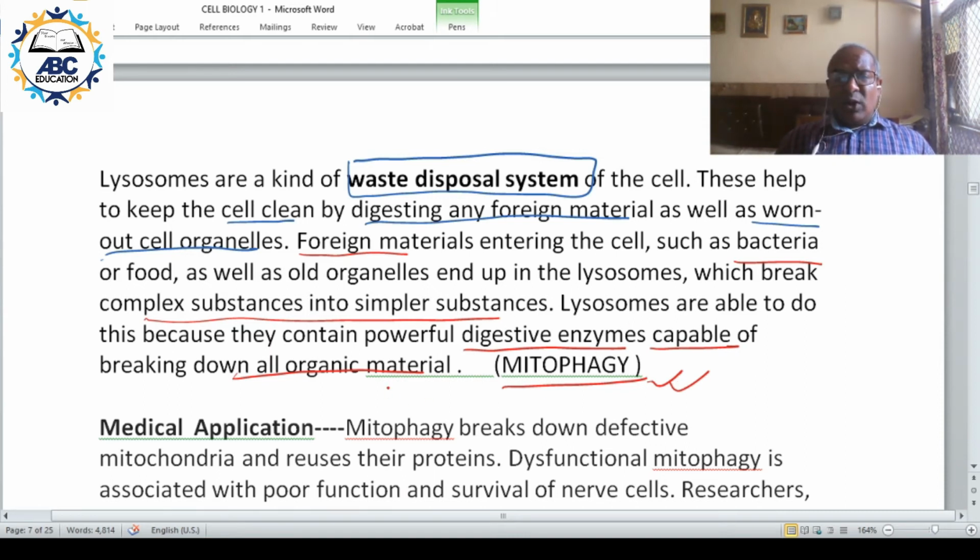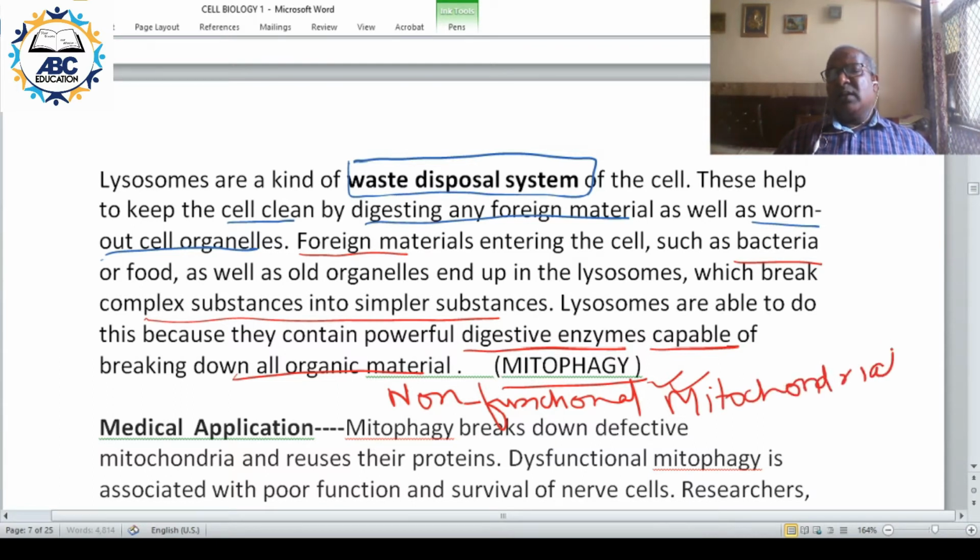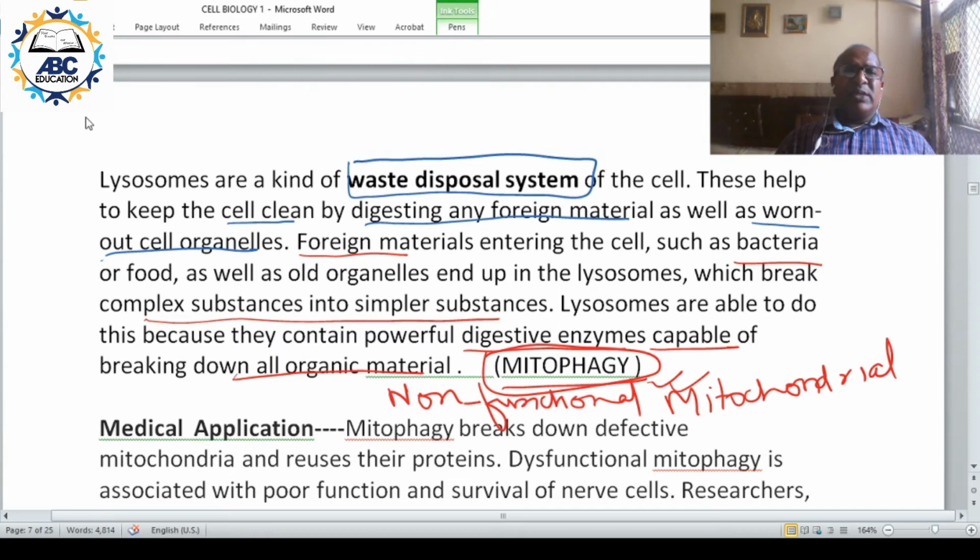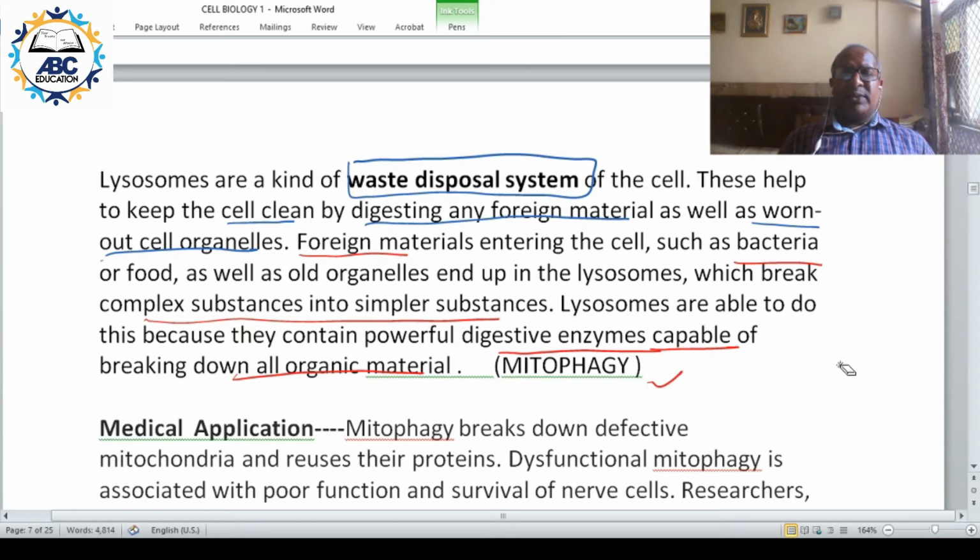So non-functional mitochondria are digested by lysosomes, and this process is called mitophagy. This has important medical application.